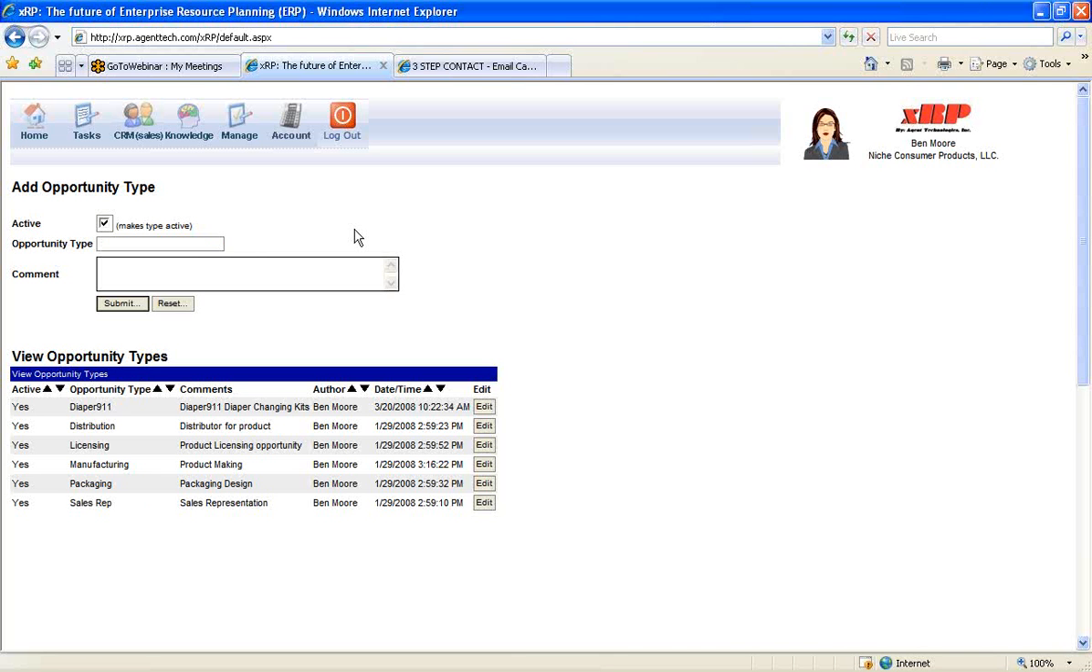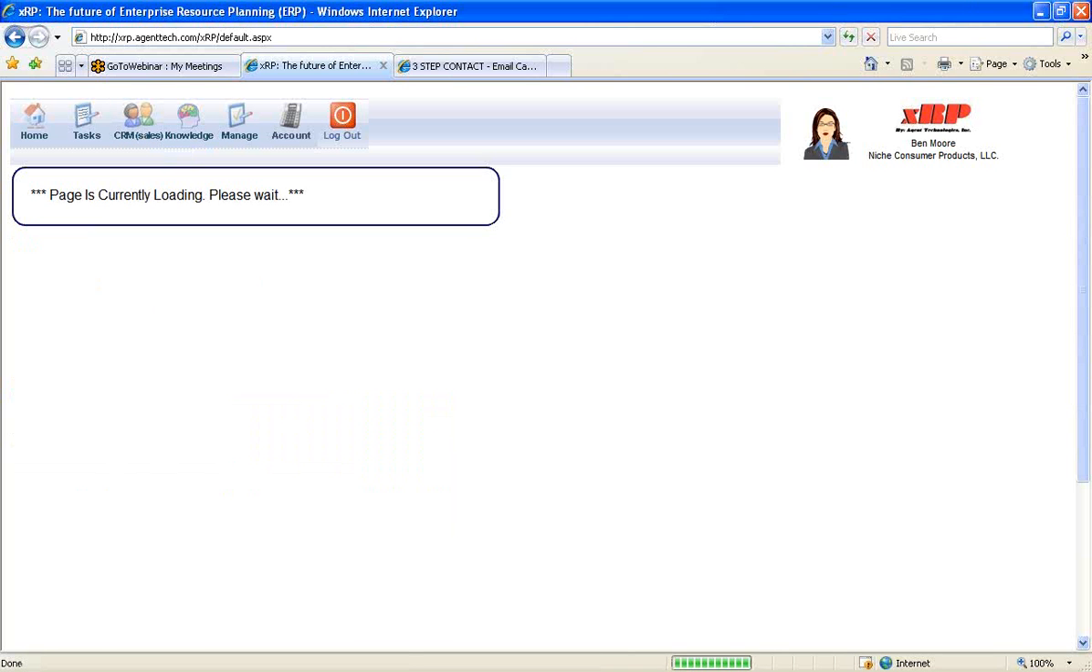Each organization is different. Each organization has different brands. Each organization has different things that are important to them to track in terms of their different opportunity types. But first, enter in the different opportunity types. Next, we're actually going to enter in a sample sales opportunity to the system.